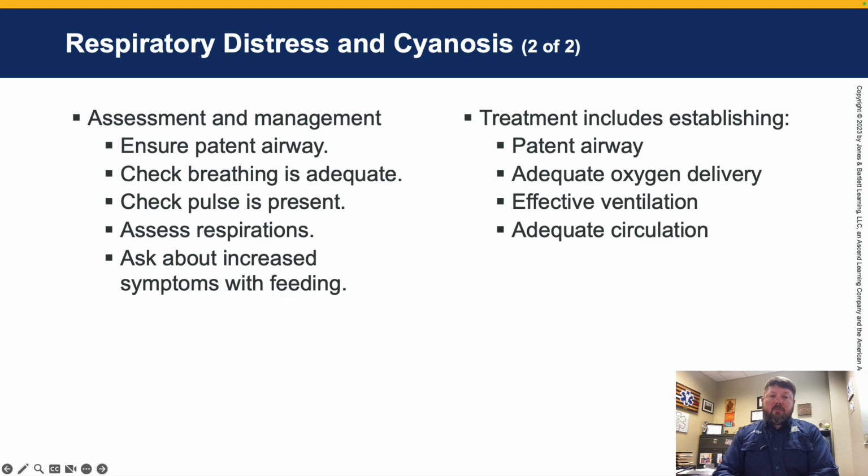Assessment and management will include ensuring a patent airway, checking breathing and making sure it's adequate, making sure your pulse is present, assessing respirations, and asking about increased symptoms when feeding. Treatment will include, again, keeping an airway patent, giving oxygen if necessary, effective ventilation, and making sure adequate circulation is happening. If resuscitative efforts do not result in improvement, a needle thoracentesis may be necessary.